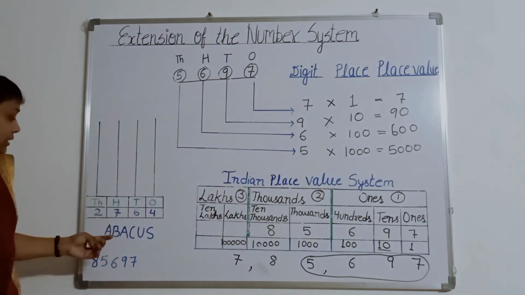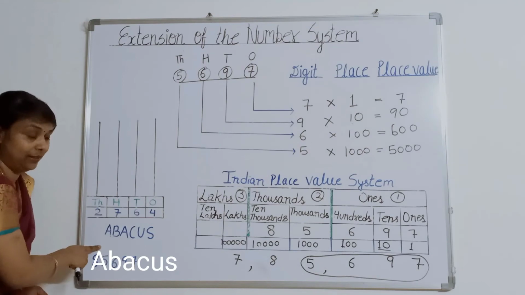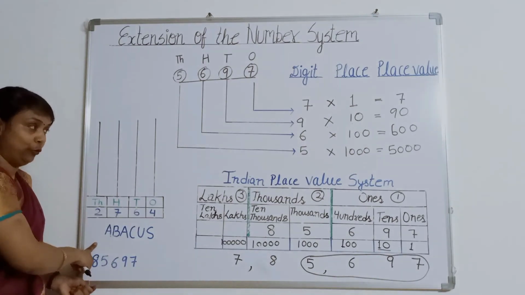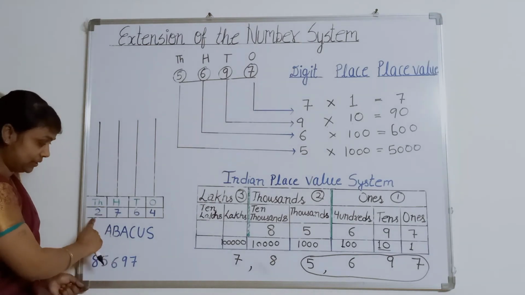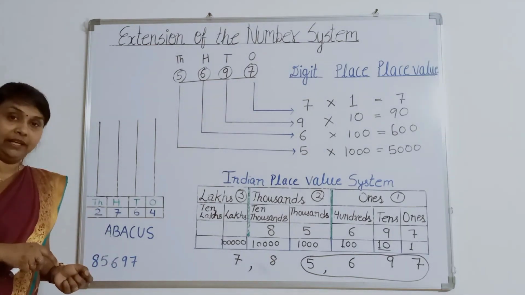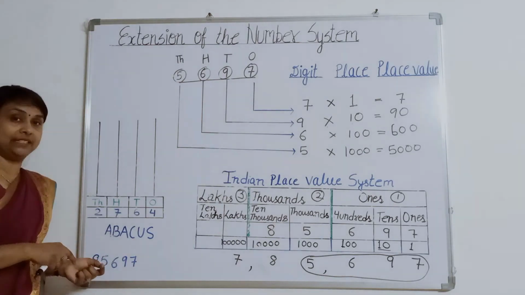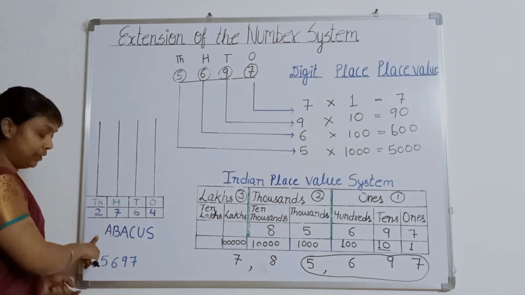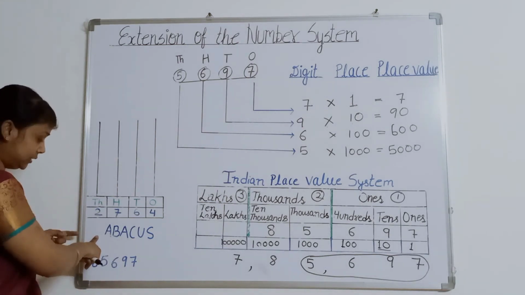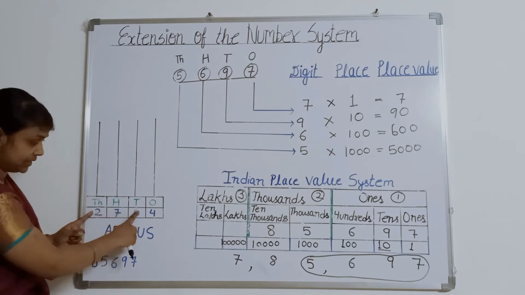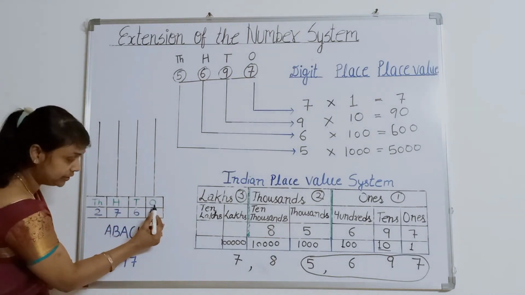Now, this is abacus. And you all are familiar with this abacus. We can also put these numbers here on the abacus. In abacus, we used to put beads, and this abacus is used as a calculating device. Now, how will we calculate it? See here. Suppose our number is 2764. See how I have written.